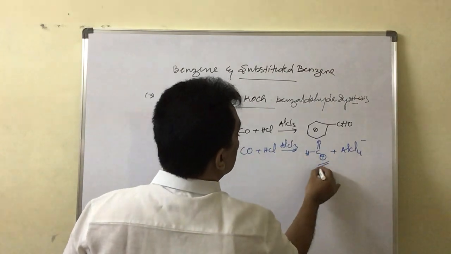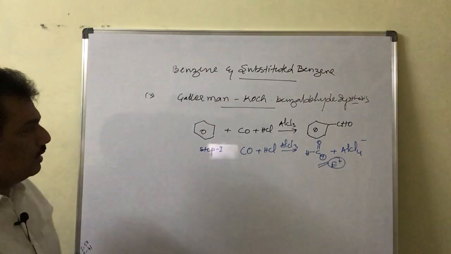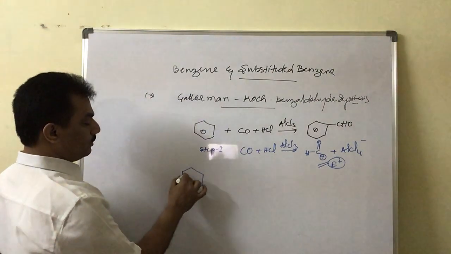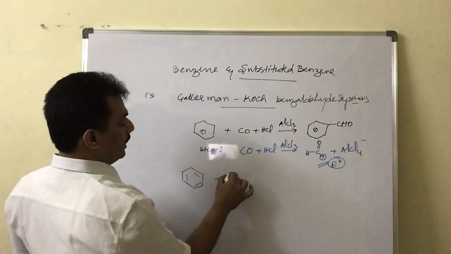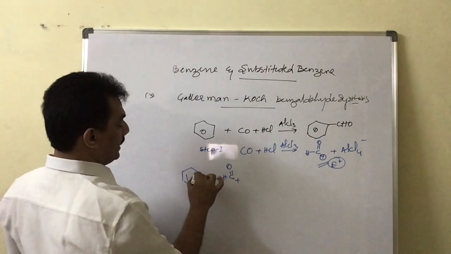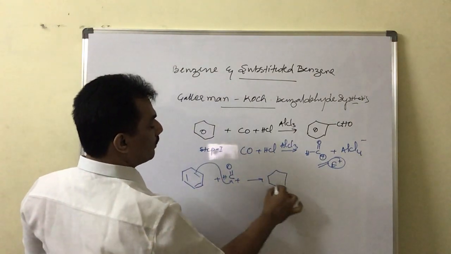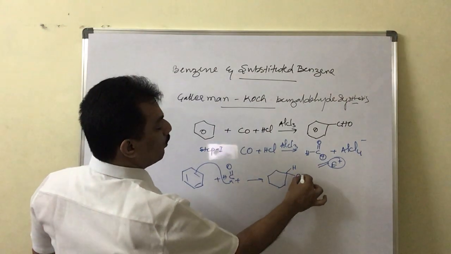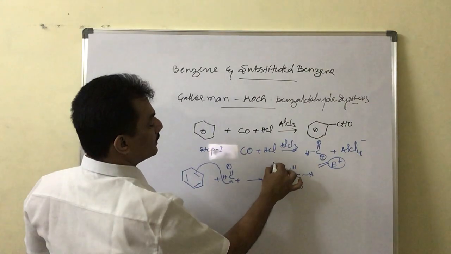This is the electrophile, just remember. And already we know benzene is very much inclined to go for electrophilic substitution, is it not? So now this electrophile is attacked by the pi electrons, giving it like this, C double bond O H, and here it is plus.